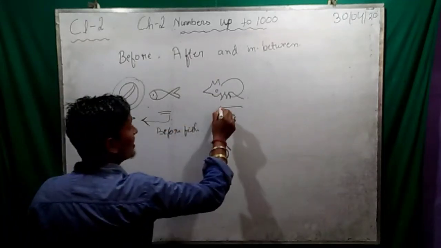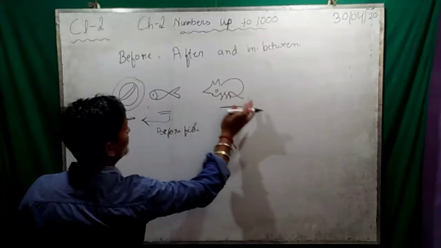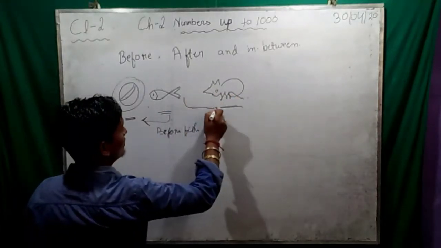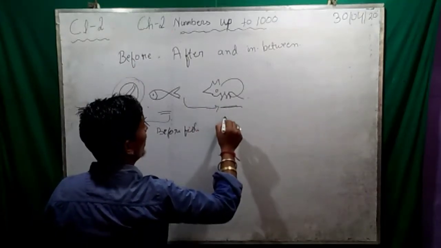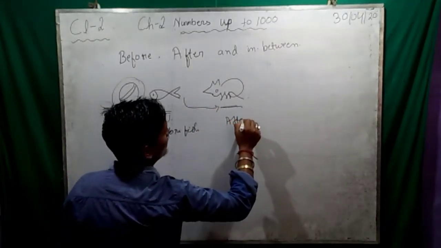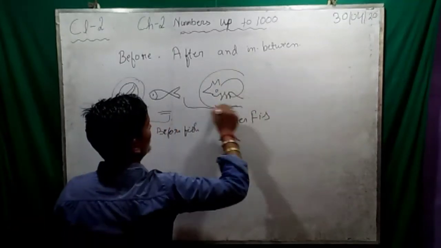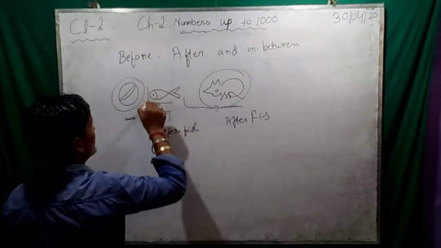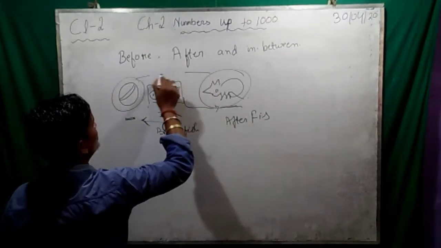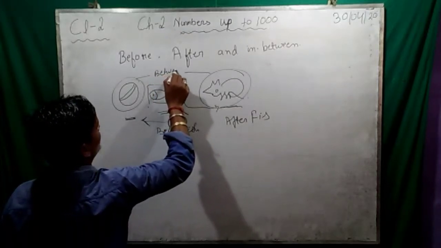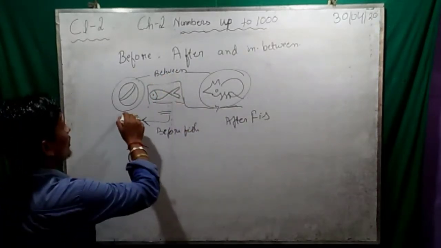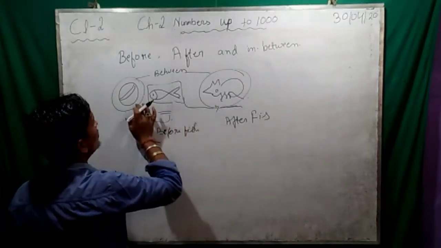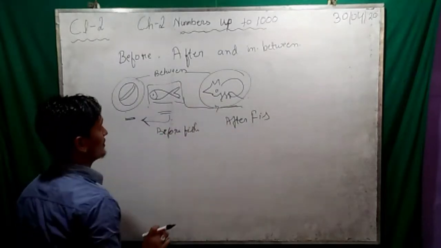And this rate is after fish, means next to the fish. That means after. This rate is after fish, and this fish is in between ball and rate. Means this fish is in the middle of these two things, ball and rate.